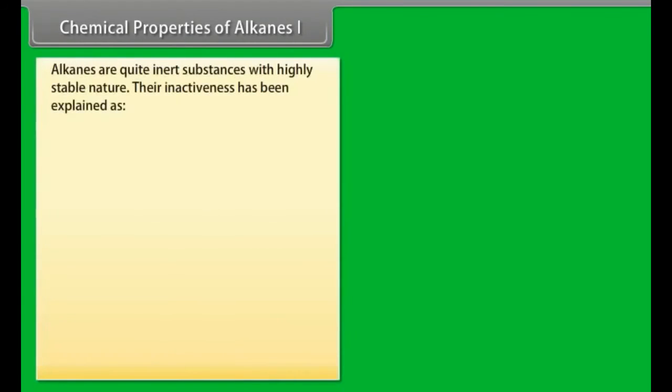Chemical properties of alkanes, part 1. Alkanes are quite inert substances with a highly stable nature. Their inactiveness has been explained as follows. Number 1.